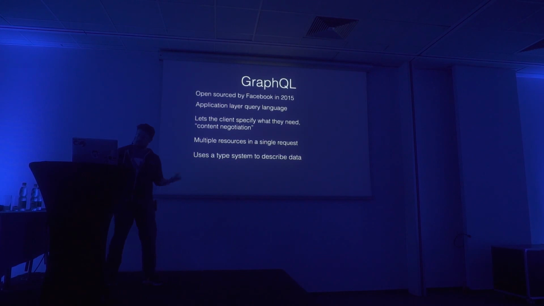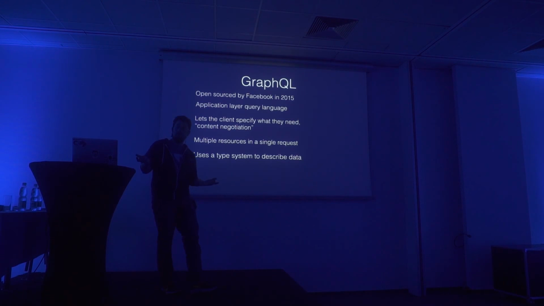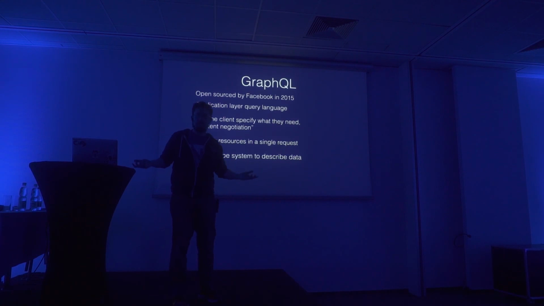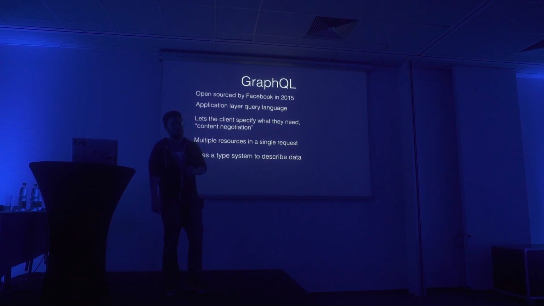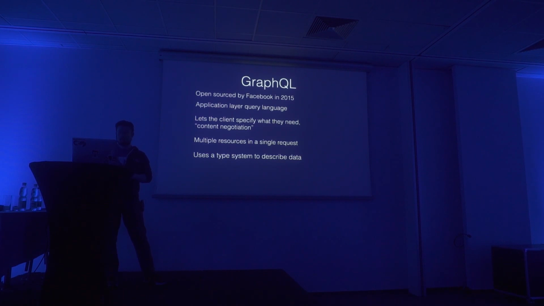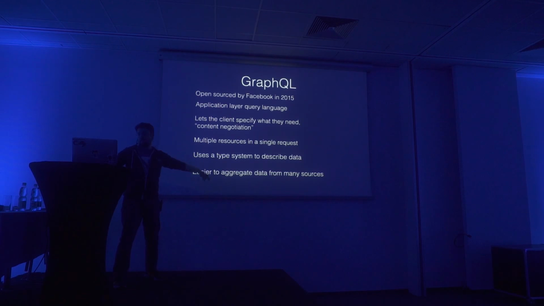And of course, there's a type system, so I can actually have type safety. That would be nice, right? So what comes back? You don't have to guess what comes back from the backend and see whether it's an error, or a nice piece of data, or if it's half empty. You can decide. You can say, these are the types that I expect to get back. And as I was mentioning before, it's easier to aggregate data from many sources.